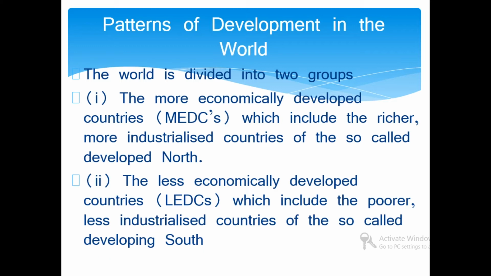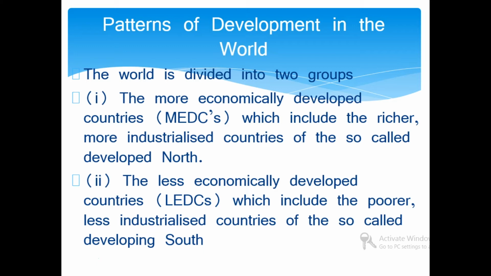Most of the European countries, North American countries, and some of the Asian countries are thought to be more economically developed. The less economically developed countries are poorer, less industrialized countries, and most of them are located in the southern hemisphere of the world. That's why they are also called South.